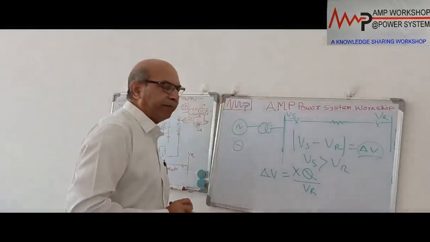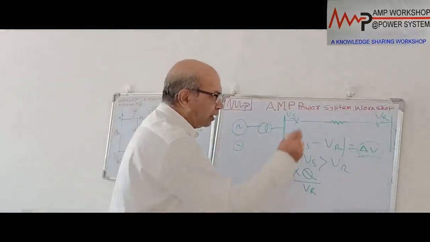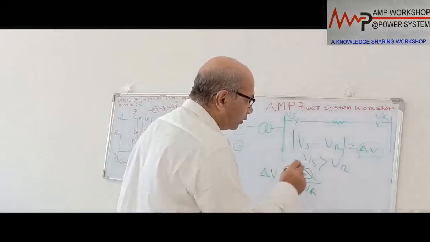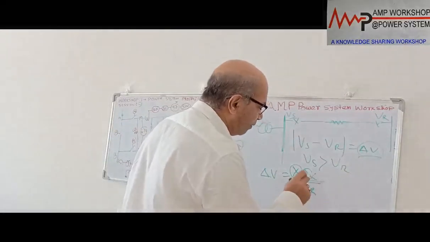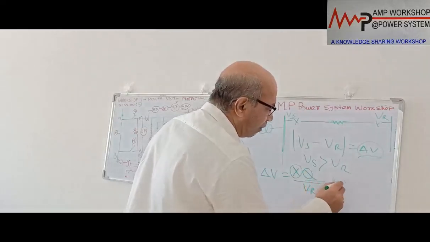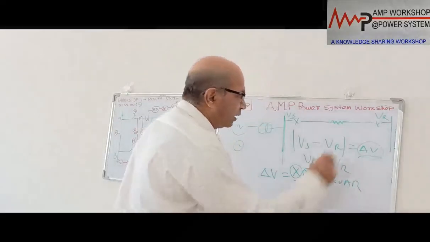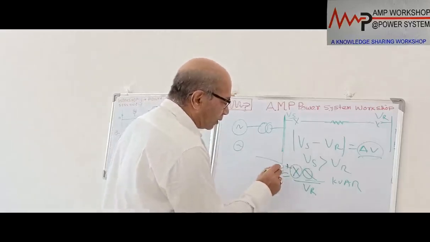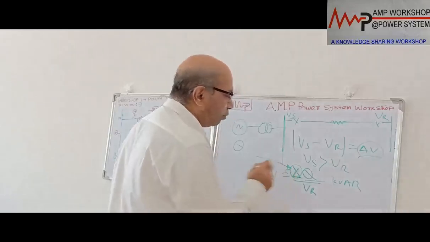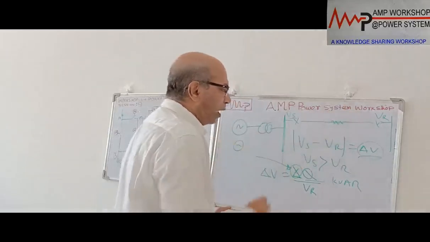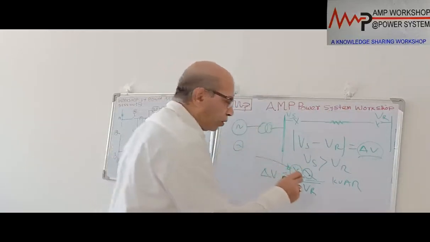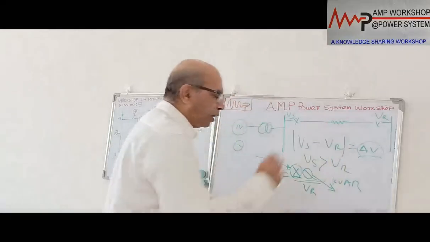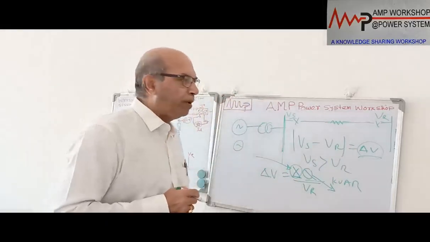Delta V depends on the line reactance times the amount of reactive kVAR. Q is the kVAR flowing in the line. So from this equation it is clear that as the value of X increases, the voltage drop will be more and more, and secondly, if the kVAR flowing is more and more, then also the voltage drop will be more and more.